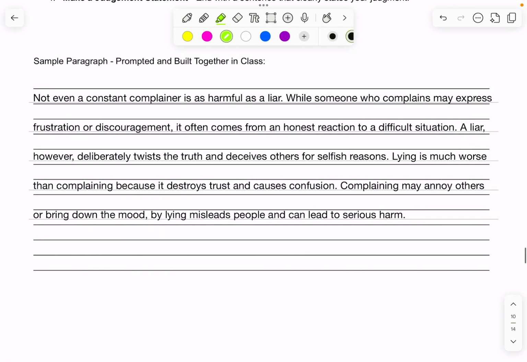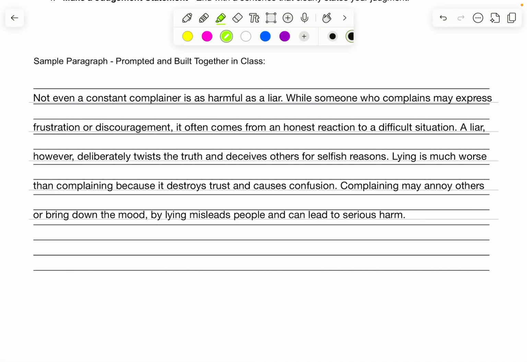Okay, so here's the video of the liar paragraph. We were trying to build this in class, but then we just ran out of time. That means that this week you don't have to write your own liar paragraph. This will be it. You just have to write your paragraph for boasters.